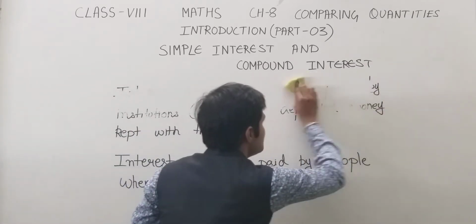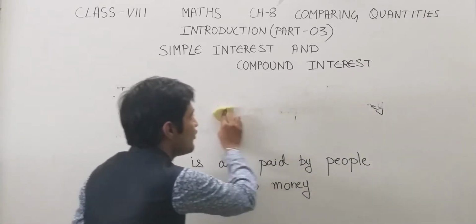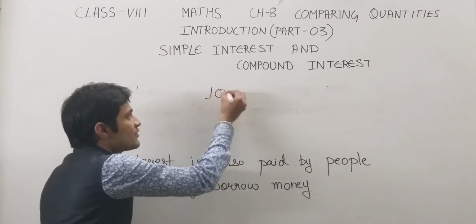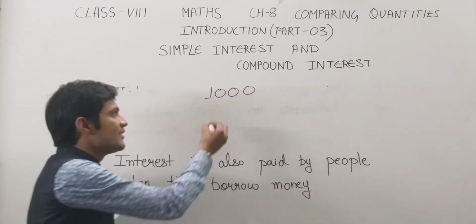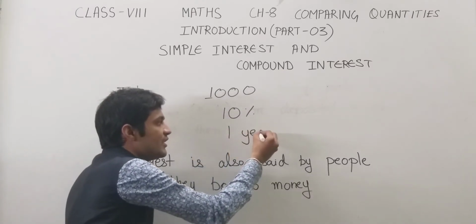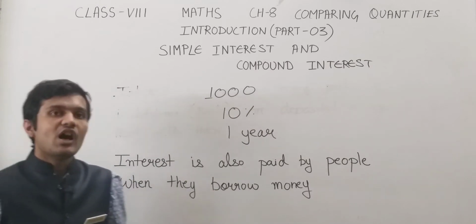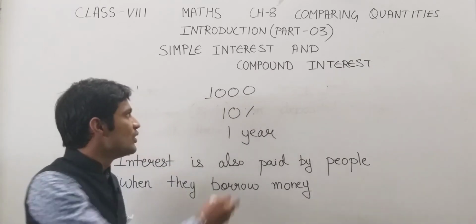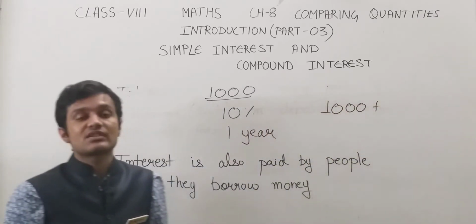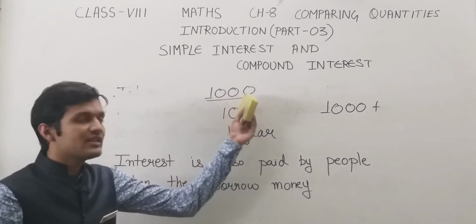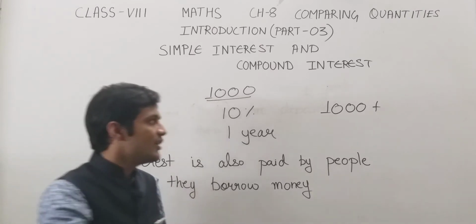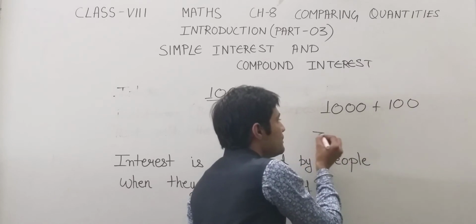In simple interest, suppose you took a loan of 1000 from a bank at 10% rate of interest for 1 year. Then after 1 year, how much money will you pay to the bank? You will pay the 1000 which you took from the bank, and the extra money will be 10% of 1000. So what is 10% of 1000? 10% of 1000 is 100. So after a year you will pay a sum of